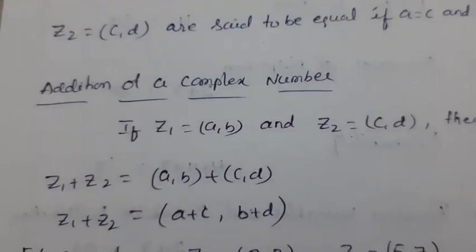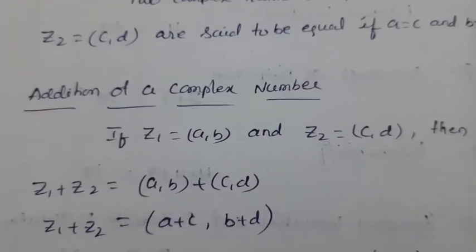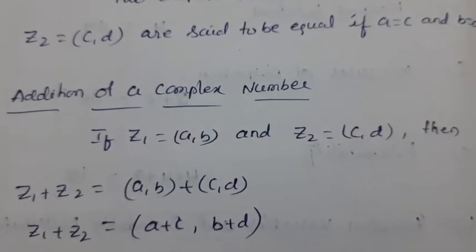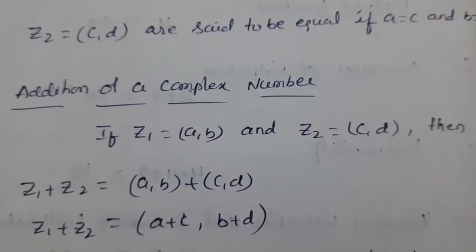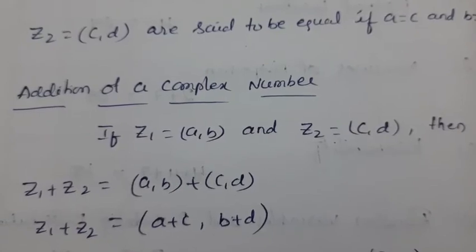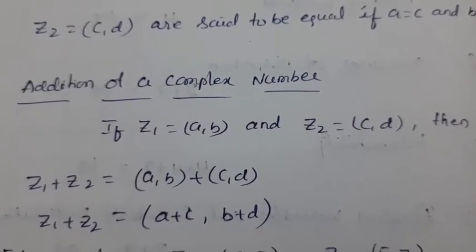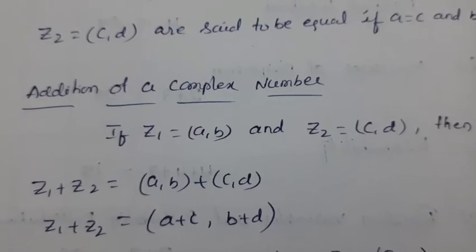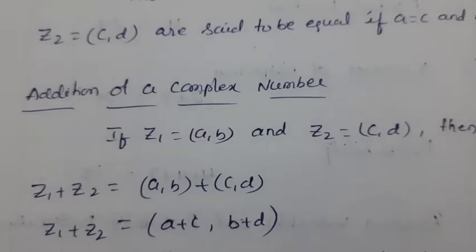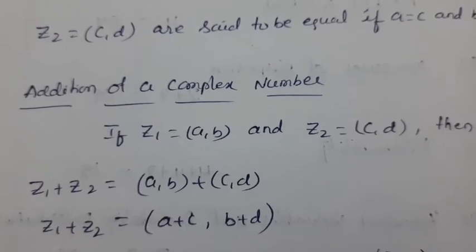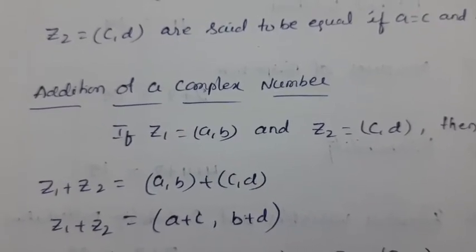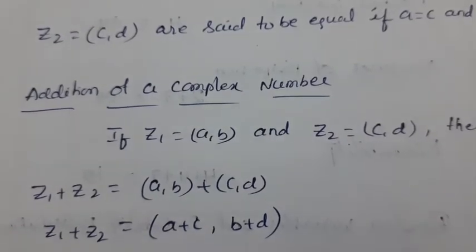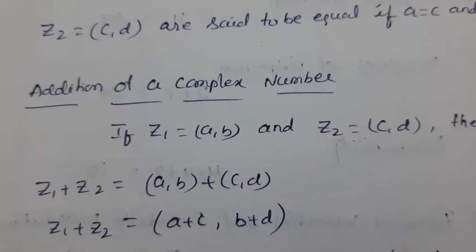The real part in the first ordered pair is a, and in the second it is c, so we add a plus c. The imaginary part in the first is b and in the second is d, so we add b plus d. Now z1 plus z2 equals (a plus c, b plus d). This is the addition of complex numbers.